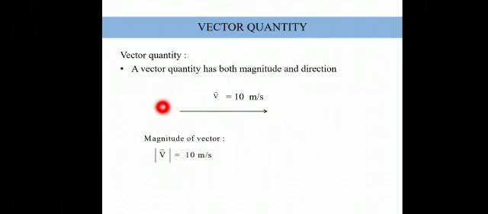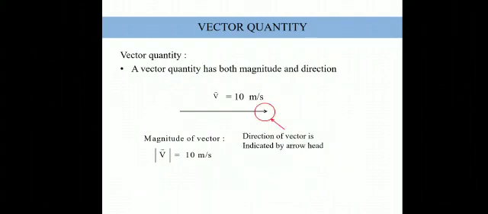Then, a vector quantity should have both magnitude as well as direction. Then how do we find the direction? The direction is indicated by the arrowhead. The direction of any vector is indicated by the arrowhead. Wherever this arrow shape is pointing, that is the direction of the vector.